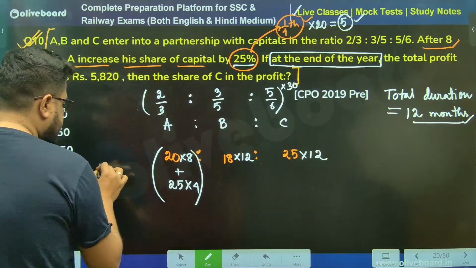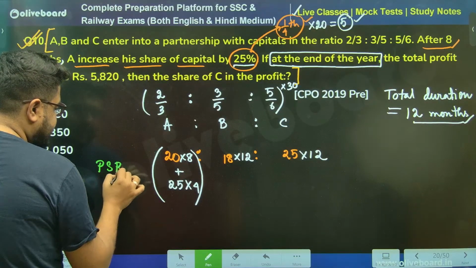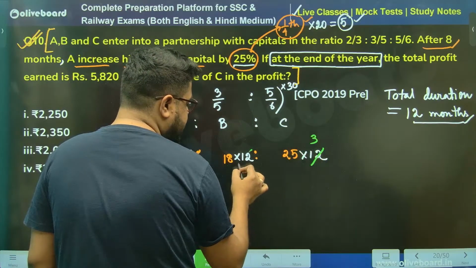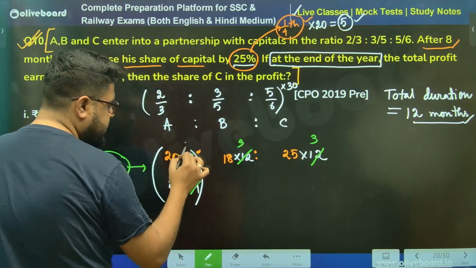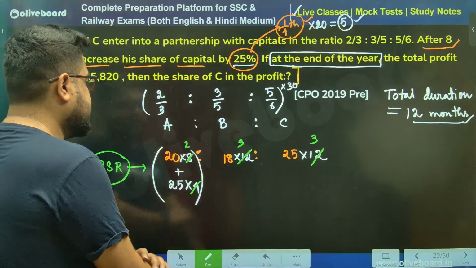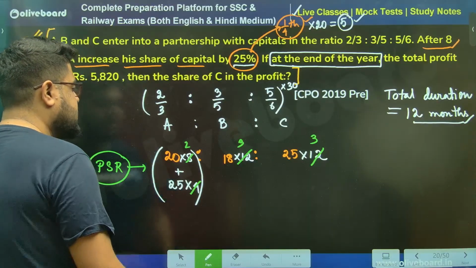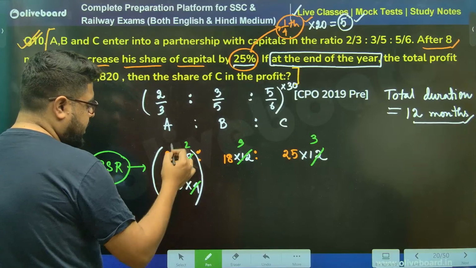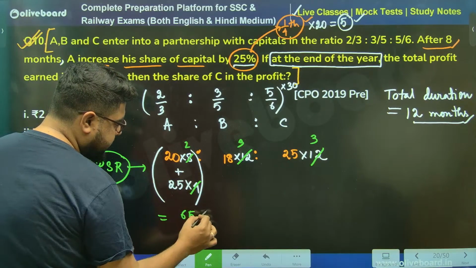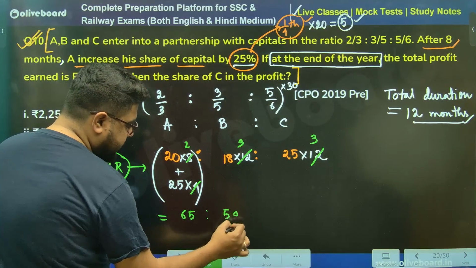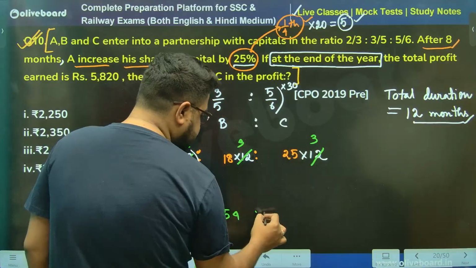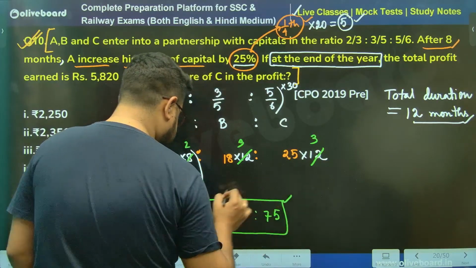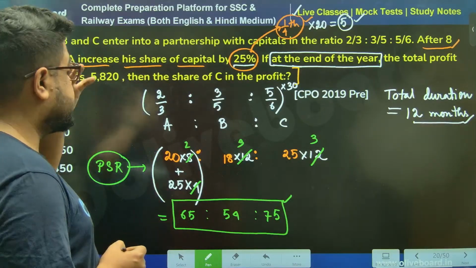This is your PSR, sir. Sir, 4 I can cancel. 4 threes, 4 threes, 4 ones, 4 twos. Right? 5 won't go, sir. 2 also it won't go, sir. I have to calculate. 40 plus 25, 65. 18 threes are 54. 25 threes are 75. This is what I can see as the ratio.